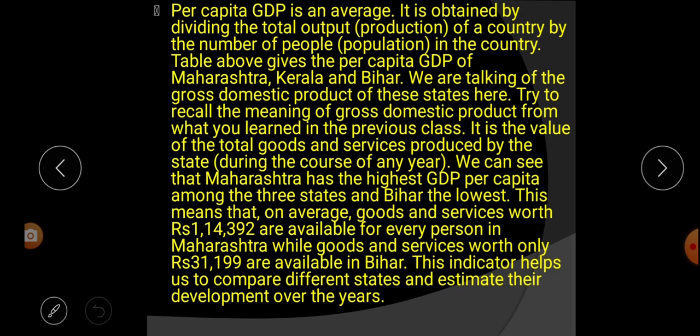Next, whatever goods and services are available in Bihar, if that amount is divided among the people of Bihar, then each person will get 31,199. So through this indicator we can compare the states and estimate their development over the years.